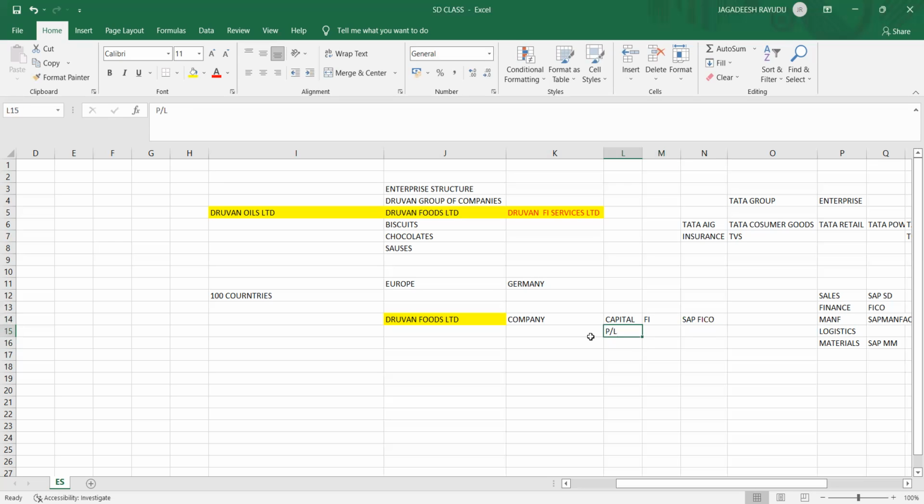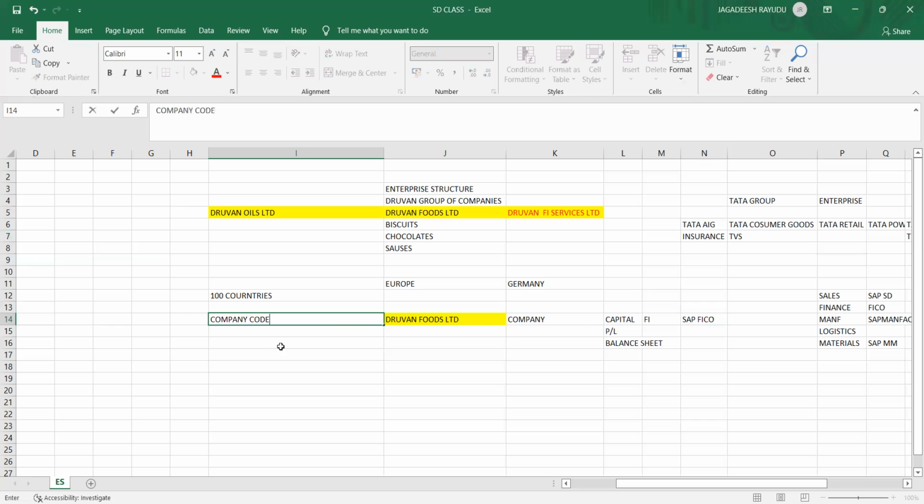Once you got the capital, once it is running in the market for selling and buying the products, you compare the reports, right? You are getting profit and loss, and you have a balance sheet. Your balance sheet is holding all these things. So in the SAP system, every company will be represented as a company code. What will company code do? Company code will be created by your FI consultants. So it starts from investing your capital to your balance sheet generation, profit and loss account, taxes.